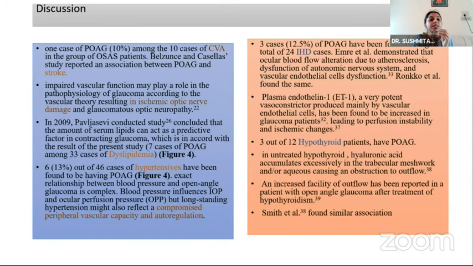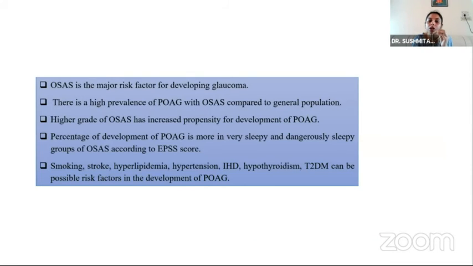Other important risk factors that we found to increase POAG were CVA, stroke, which caused ischemic changes to the optic disc. Dyslipidemia and hypertensive changes caused a compromised peripheral vascular capacity and damaged autoregulation. And hypothyroid patients were also at an increased risk to develop POAG because of the hyaluronic acid deposition in the trabecular network. So when we treat hypothyroidism, it is also found that the incidence of POAG or the IOP subsequently lowers after treatment. So to conclude, OSA is a major risk factor for developing